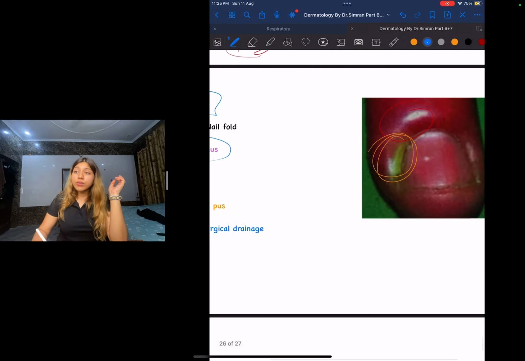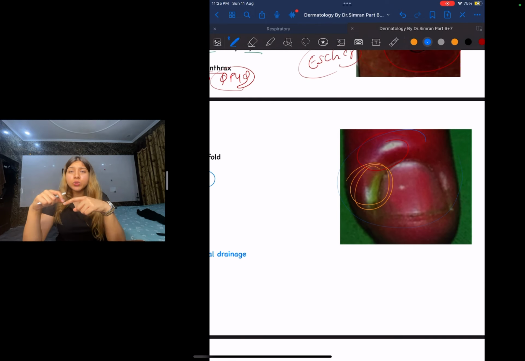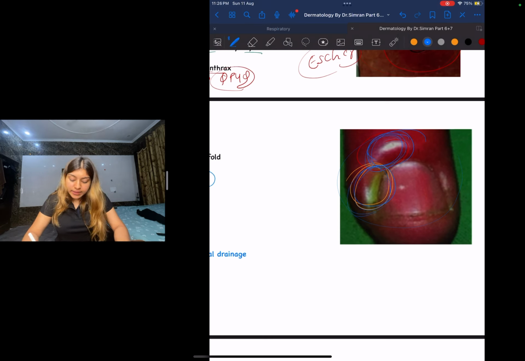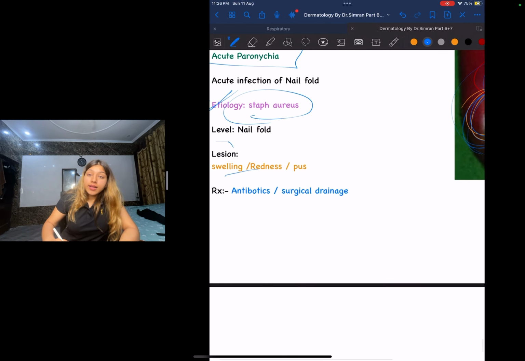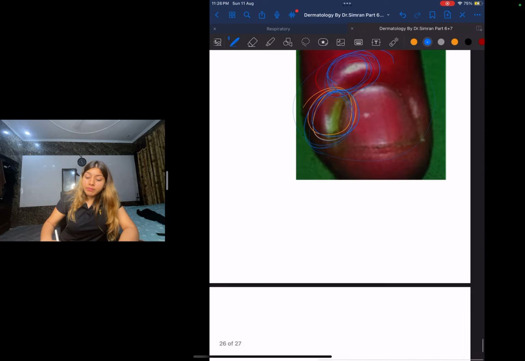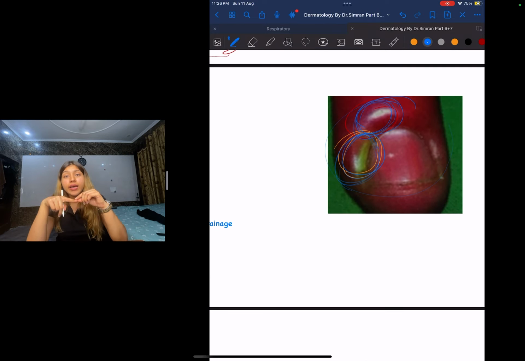And how is the lesion going to look? You can see over here this swelling first of all, swelling around that. You can see this red color, redness, as well as pus. So there will be swelling, redness and pus. Can I see all of this in this image? Yes, I can see the swelling around the nail fold, and I can see redness as well as pus.